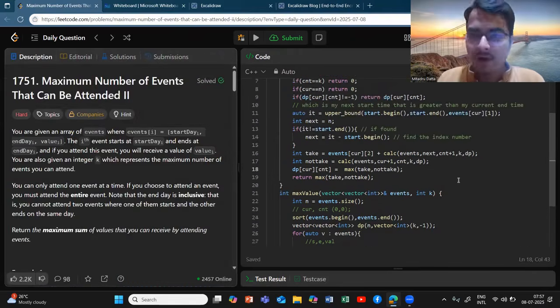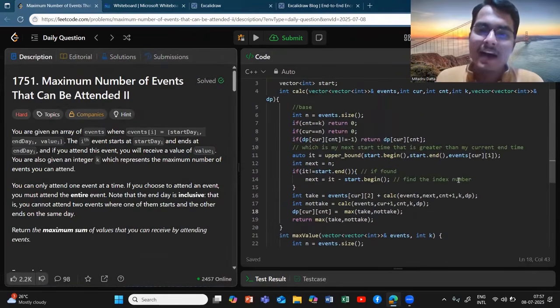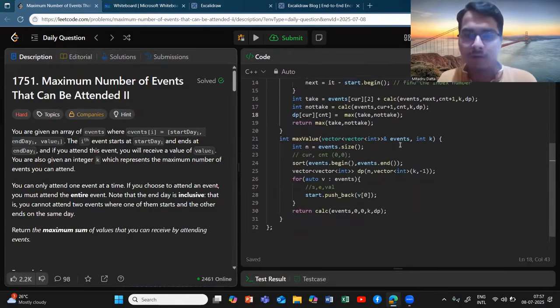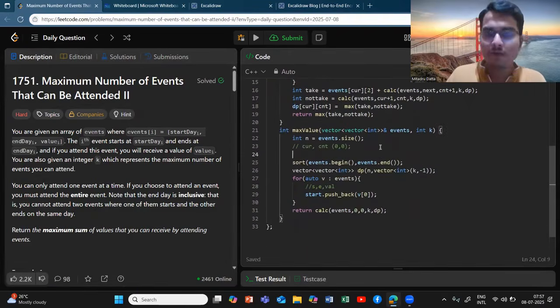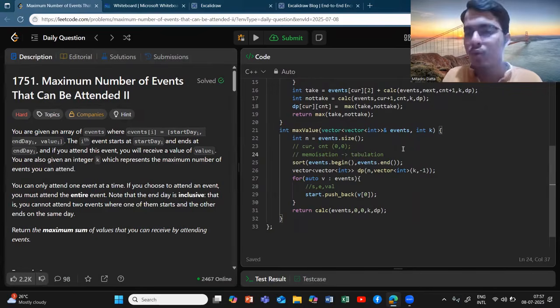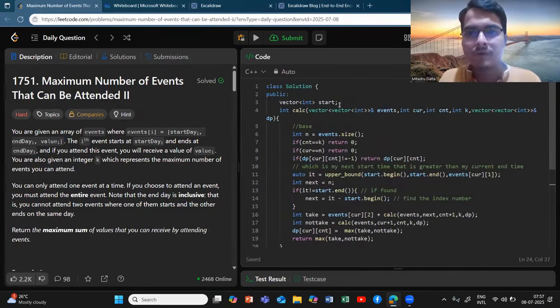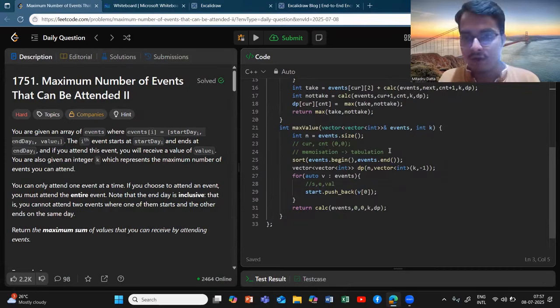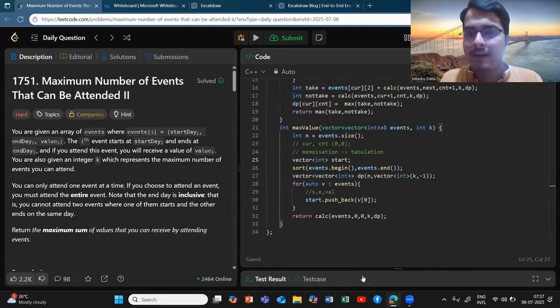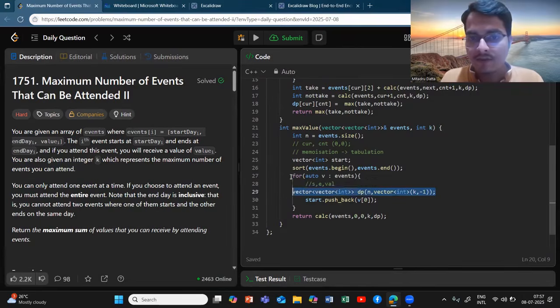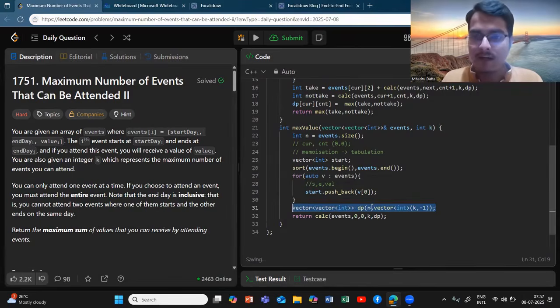If you are following my DP playlist, again I will say that converting this from memoization to tabulation is also very simple. I will show the conversion. You do not need to do much, so you should definitely try this on your own. Everything will be in a single function. You have the start, the sorted array, and the dp vector, which I'm bringing down.